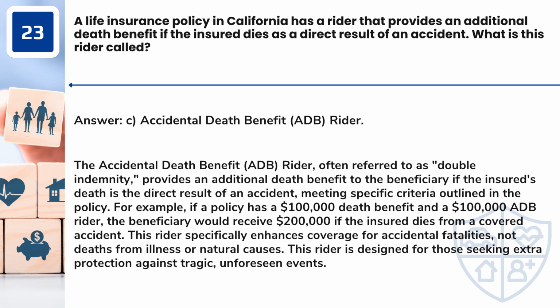For example, if a policy has a $100,000 death benefit and a $100,000 ADB rider, the beneficiary would receive $200,000 if the insured dies from a covered accident. This rider specifically enhances coverage for accidental fatalities, not deaths from illness or natural causes. This rider is designed for those seeking extra protection against tragic, unforeseen events.